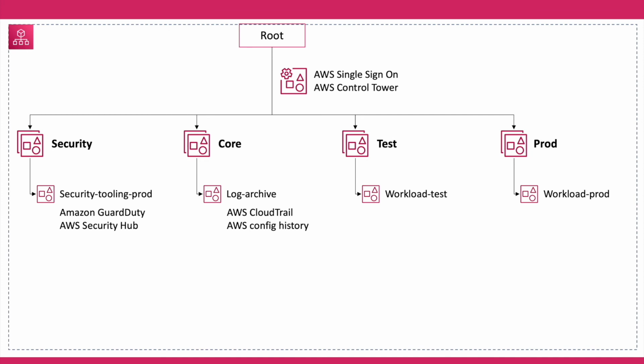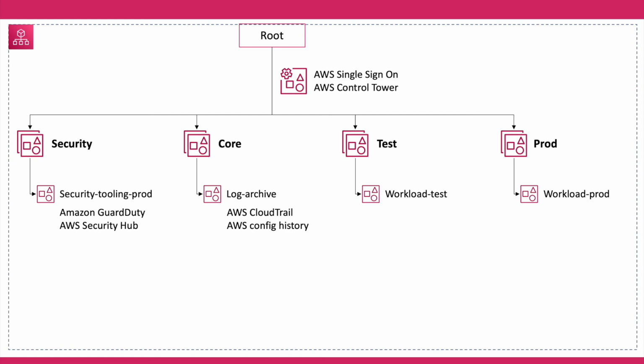So we just have to create the security tooling prod account within the security OU. AWS Control Tower only supports a single level of OU hierarchy, so we have created a security prod OU and separated our workloads OU into workloads prod and workloads test OU. This is the only example of AWS Control Tower. The same concept can be used in further designs.